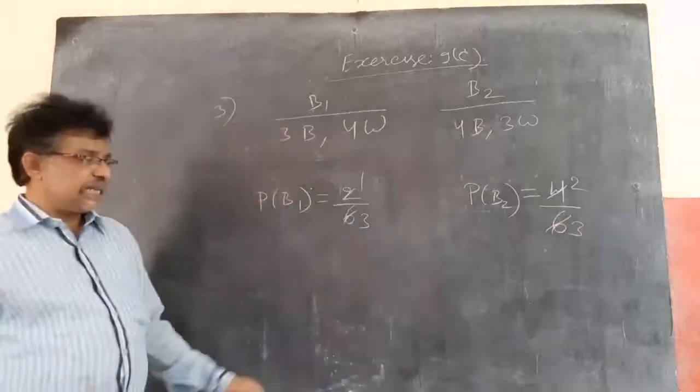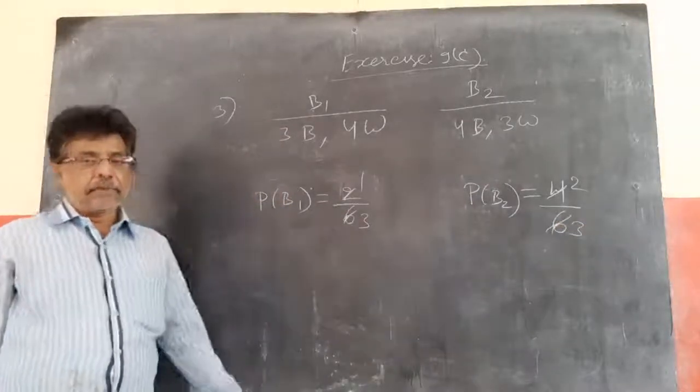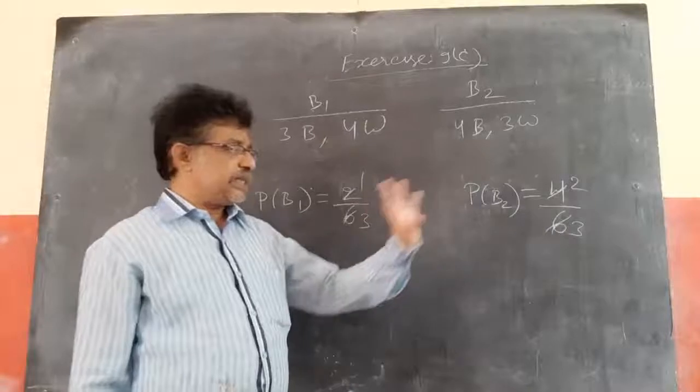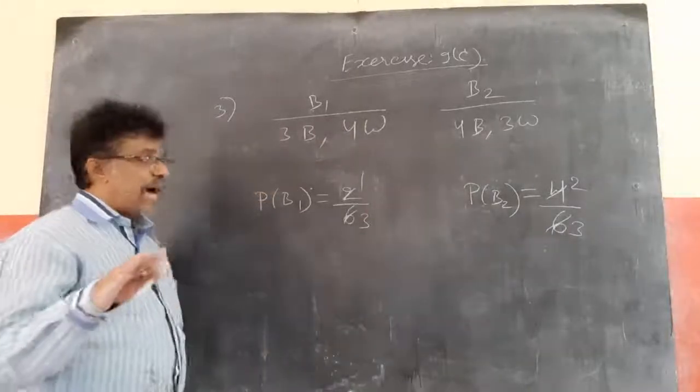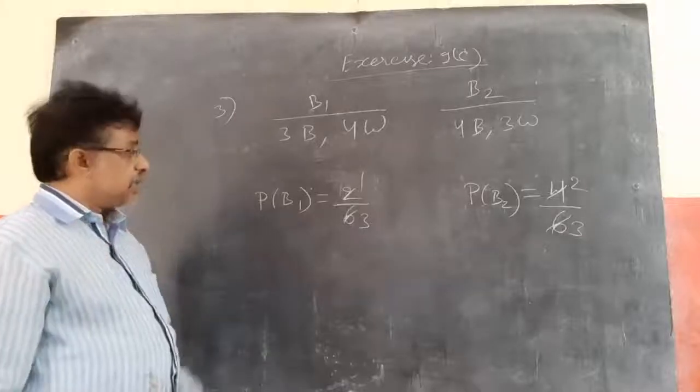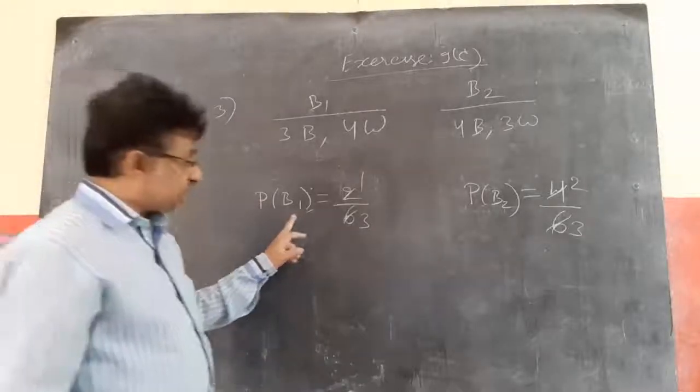So if the first bag is not selected, obviously the second bag is selected. If it is 1 by 3, then that is 2 by 3. Now he is asking to select a black ball from the bag selected. You may select the first bag, but you need the black ball from this.